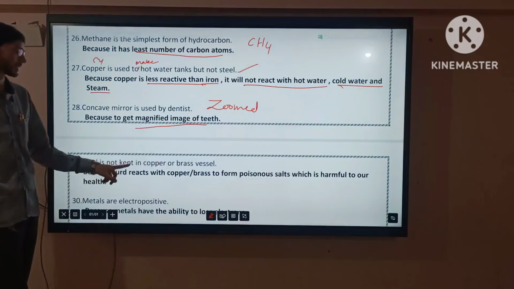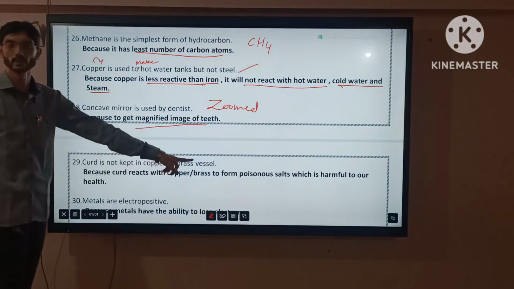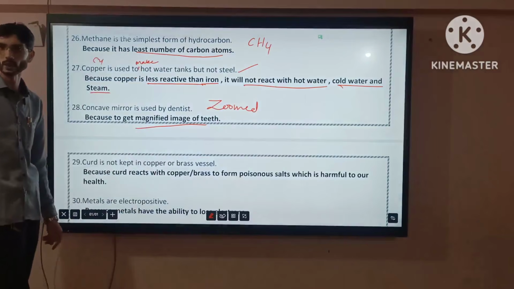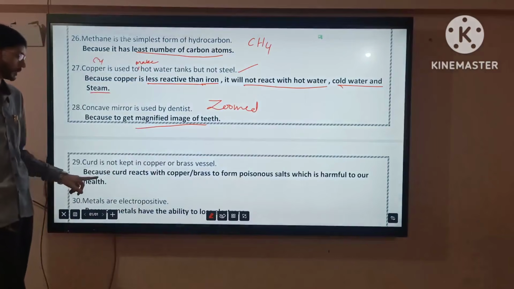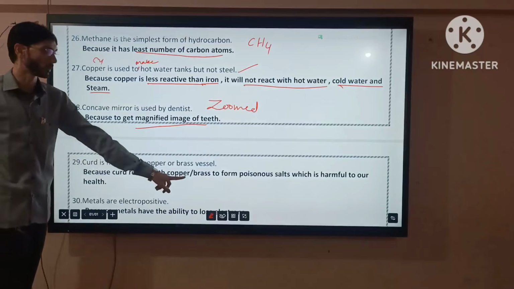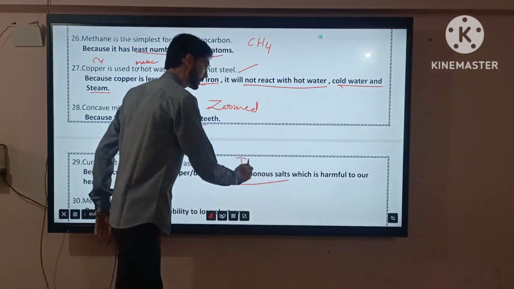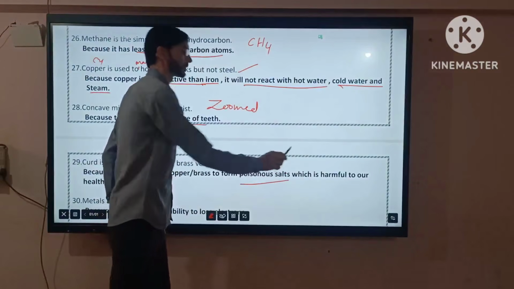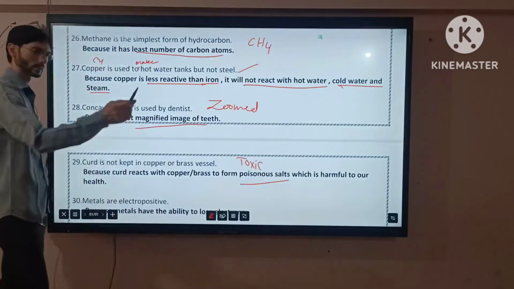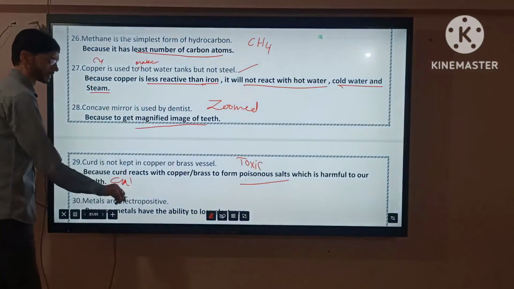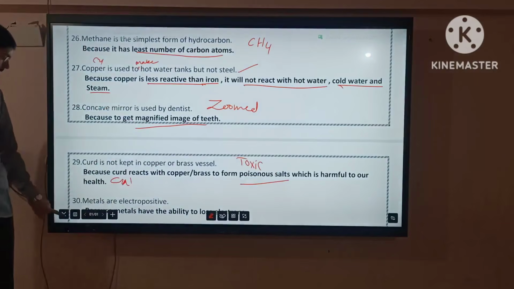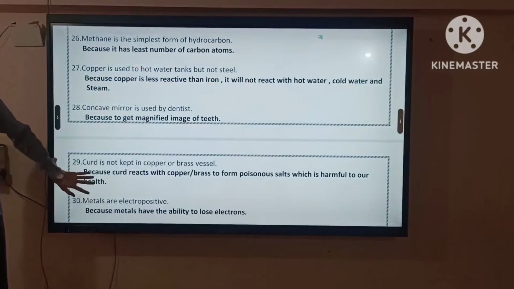Curd is not kept in copper or brass vessels. So, you say perfect, nothing you have answered. Isn't it? Because curd reacts with copper or brass to form poisonous salt. Poisonous means nothing but toxic. It is harmful to our health. You just go through our CW answer. Got it? So, we move on to the next.